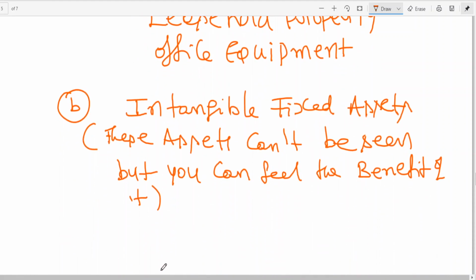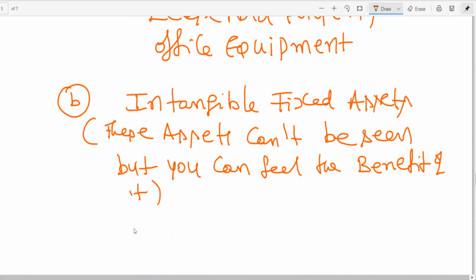That is called intangible. Example, goodwill. We'll be discussing goodwill in detail. Goodwill is nothing but the name, fame or reputation of an organization.